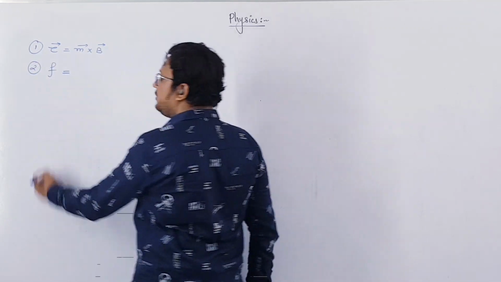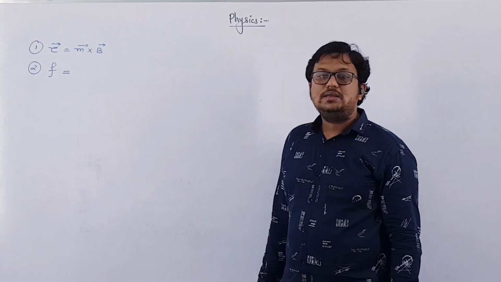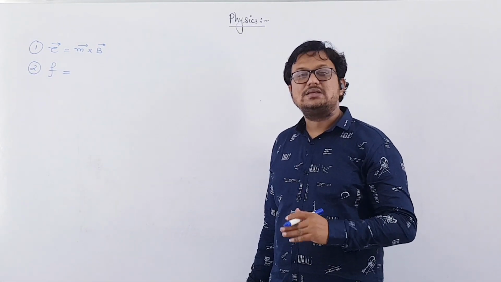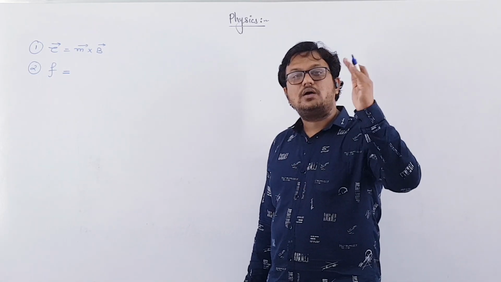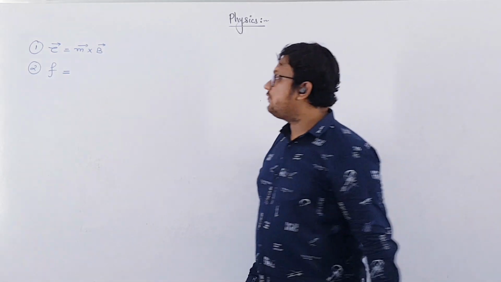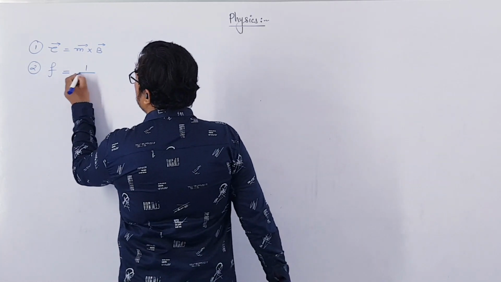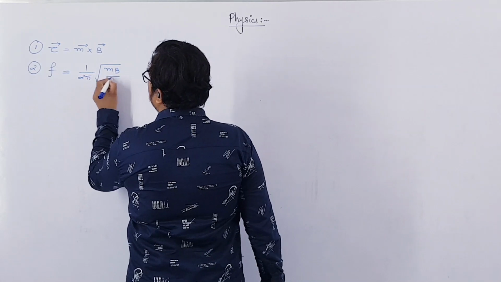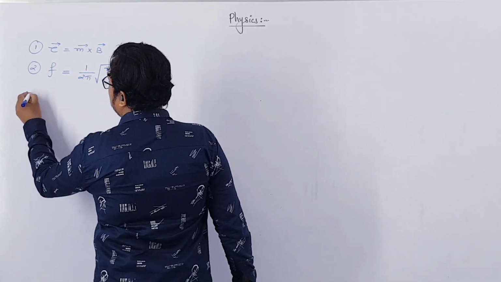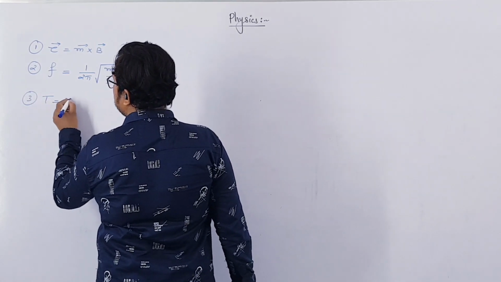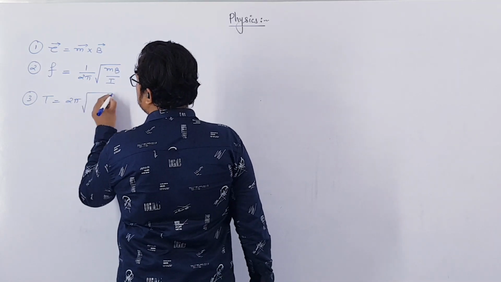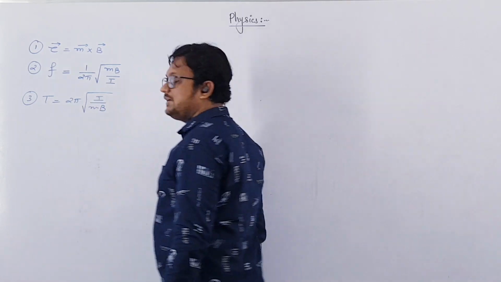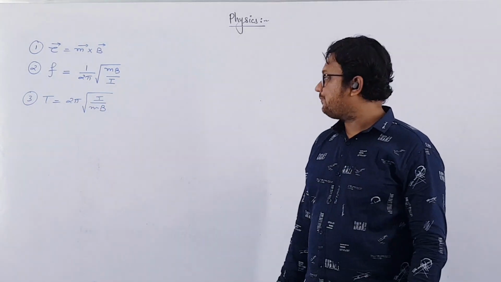If a magnetic dipole is kept in a uniform magnetic field, and if it is displaced from its equilibrium position and released, then it will start performing oscillations, right? So the frequency of oscillation f will be equal to 1 over 2 pi under root mB by I, and the inverse of that, that is the time period of oscillation, will be T equal to 2 pi under root I by mB.